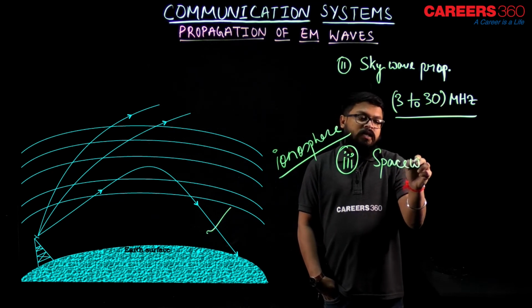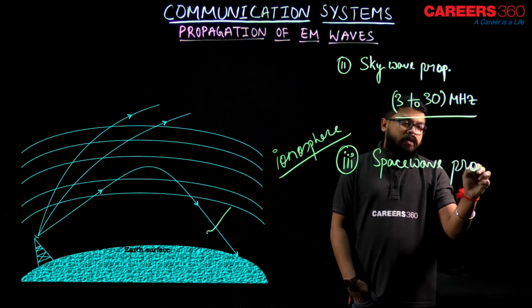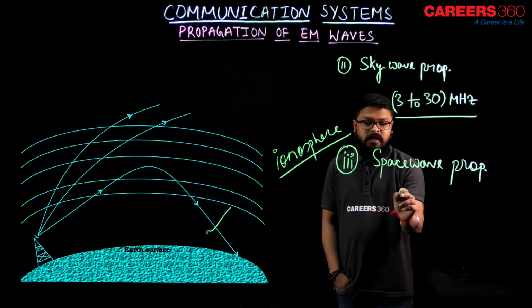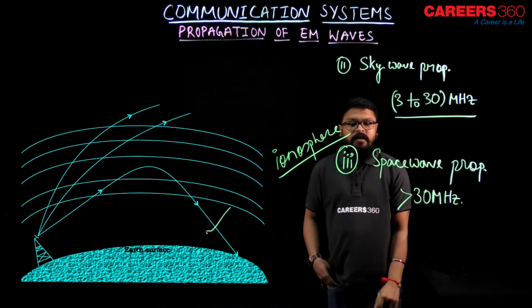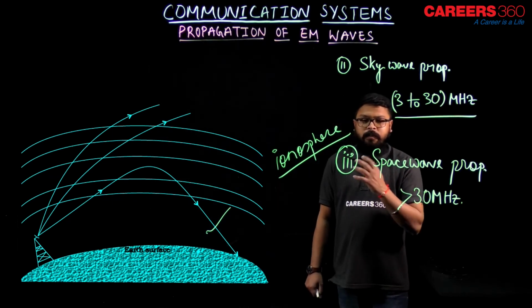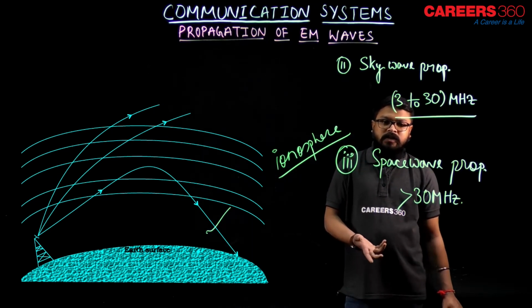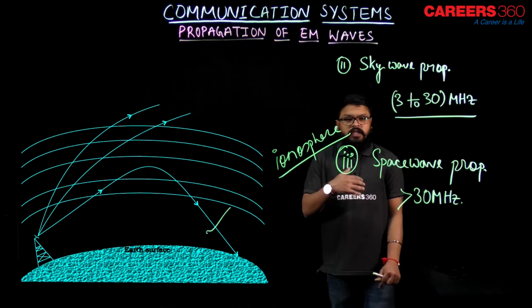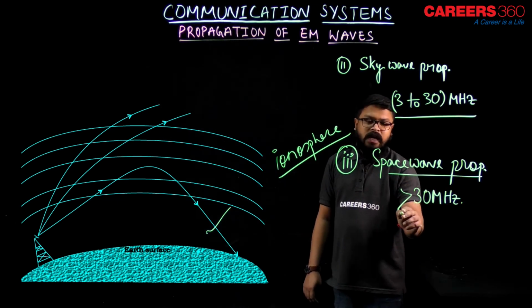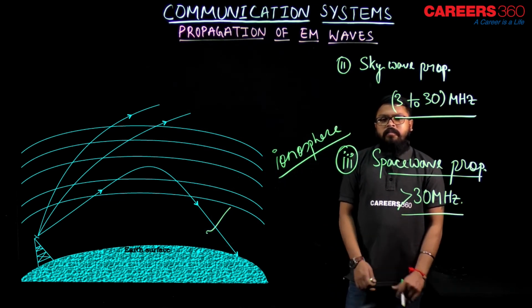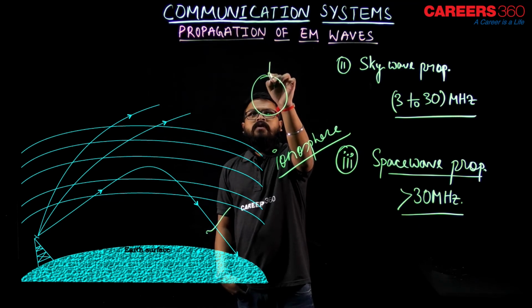The third one is space wave. Space wave propagation would be the highest frequency, that is, those waves having frequency greater than 30 megahertz. Those waves are used in order to have communication with the satellite or International Space Station. These kinds of communications are done using space wave propagation, and those frequencies are greater than 30 megahertz. Why? Because suppose this is satellite communication.